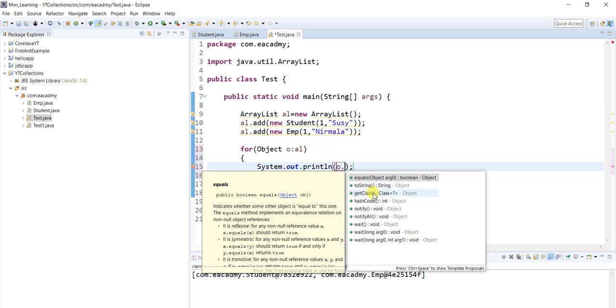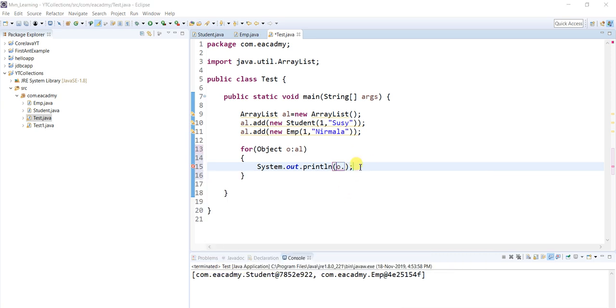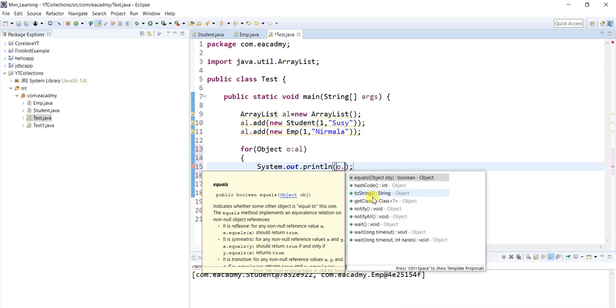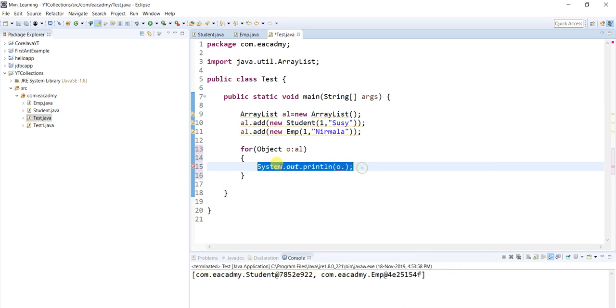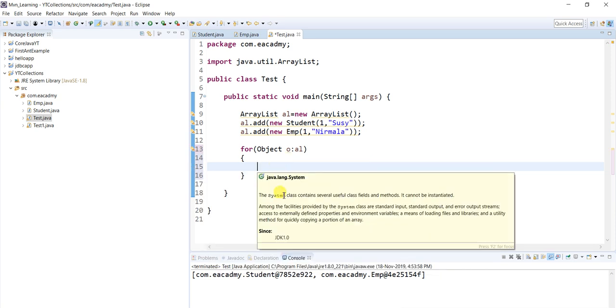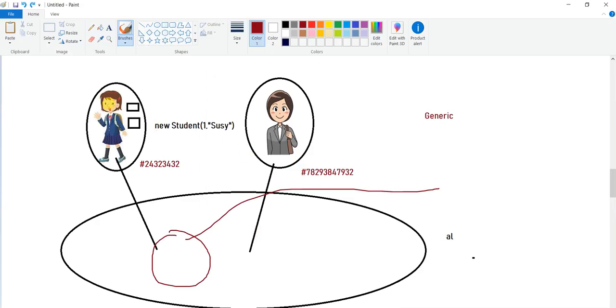Here right now you can see I'm not getting an option of student, right? Why am I not getting an option of student? Because the return type I'm getting is nothing but an object, not student. So this code is not going to work, because if you observe, when I type o dot, it shows no eid, no sid, nothing. So the object is what it's going to return.